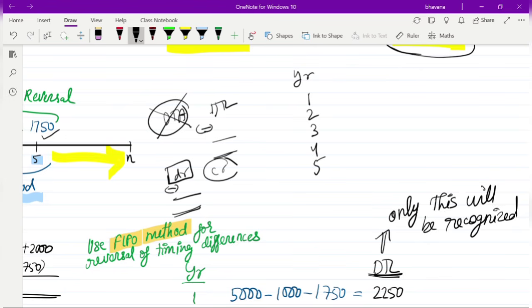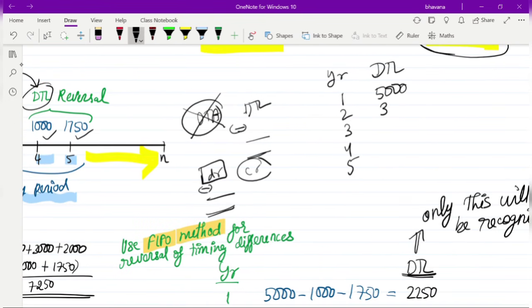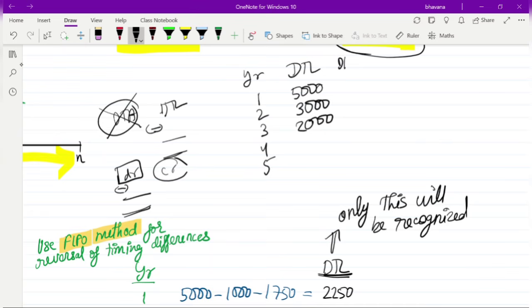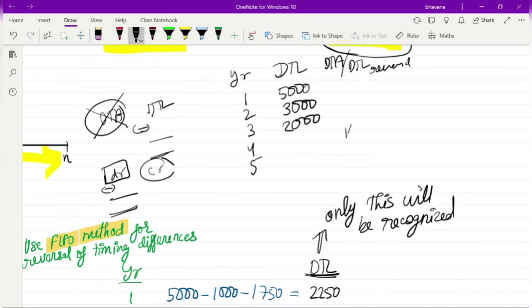In the first year, what happened? You had a DTL of 5,000. In the second year, you had a DTL of 3,000. In the third year, you had a DTL of 2,000. And then what happened? In the fourth and fifth year, you can either name it as DTA or you can say it as DTL reversal. So in the 4th year it would be 1000 and in the 5th year it would be 1750.